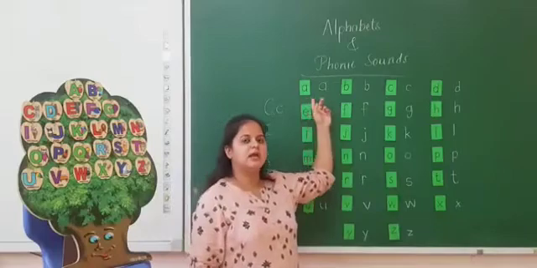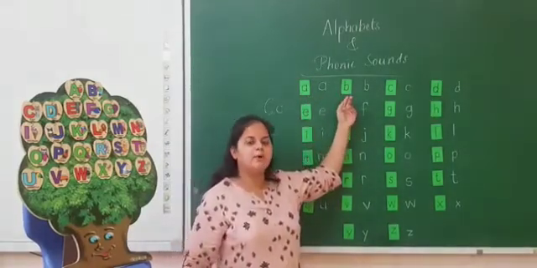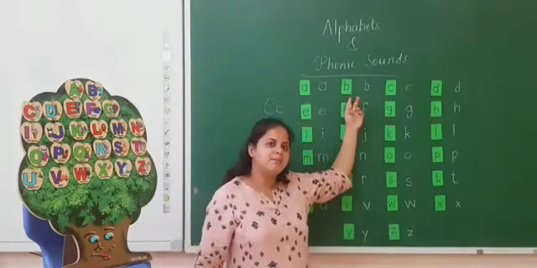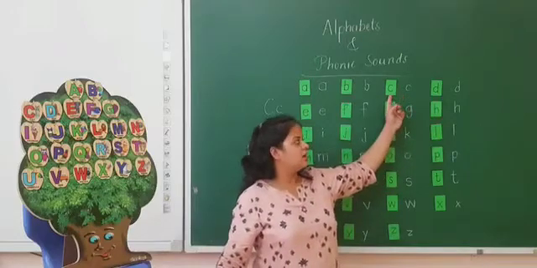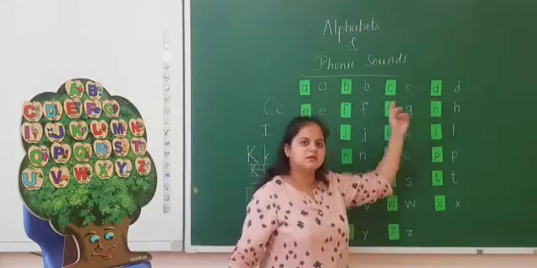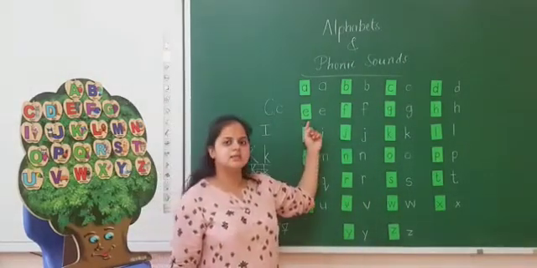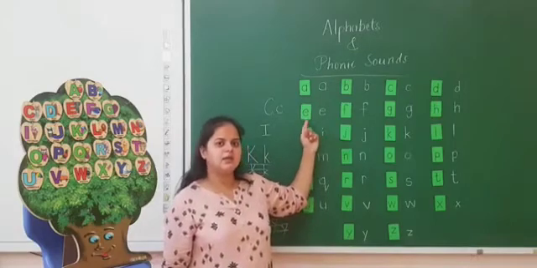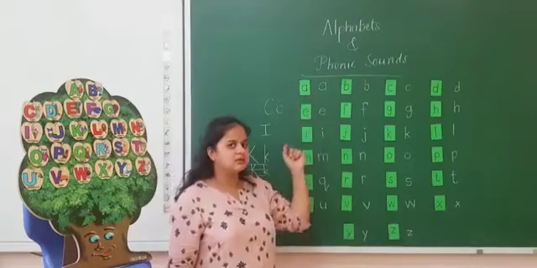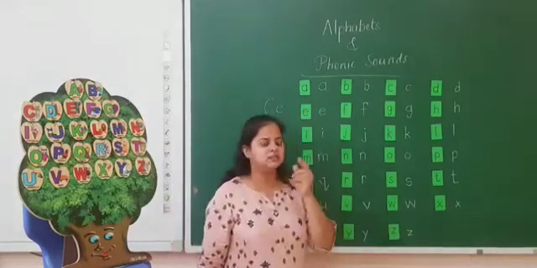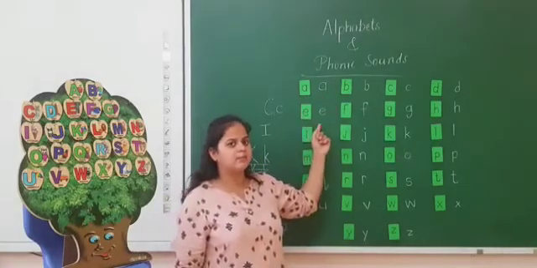Now we will revise the sounds again. A sounds A. B says B. C says K. D says D. E says A. A and E, the difference in sound is only a little bit.